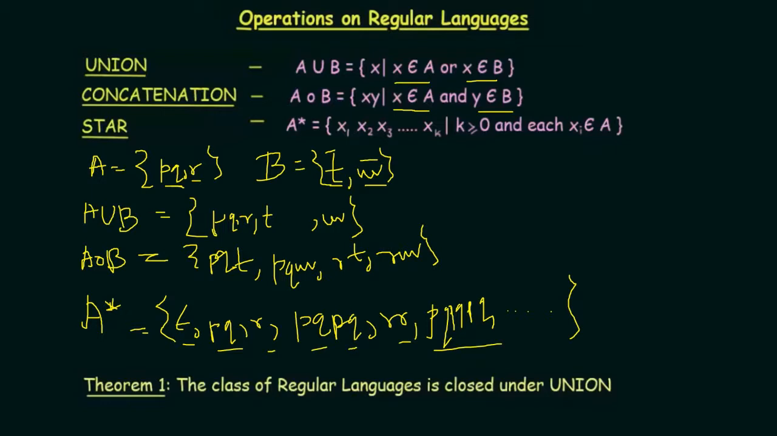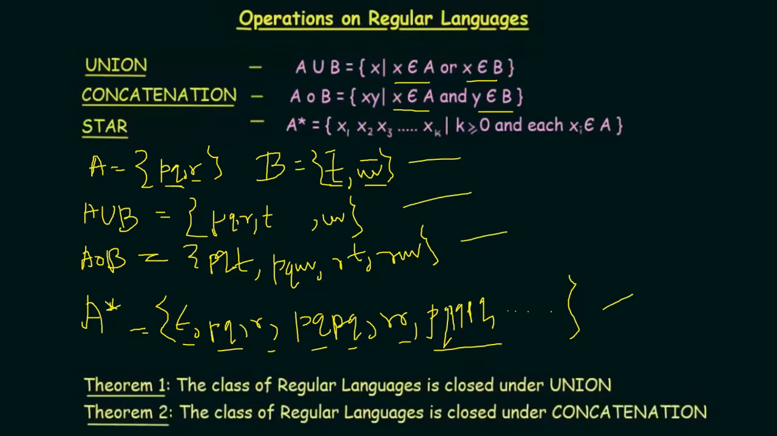So according to theorem 1, the regular language is closed under union. That means whatever we got over here are also regular languages, okay. The class of regular language is also closed under concatenation. So the concatenation operation is also going to be accepted by the finite state automata.